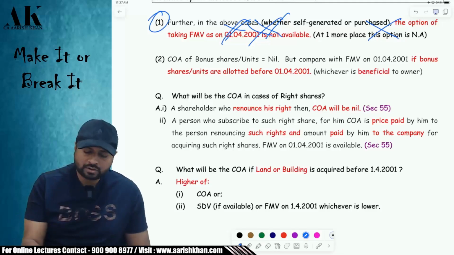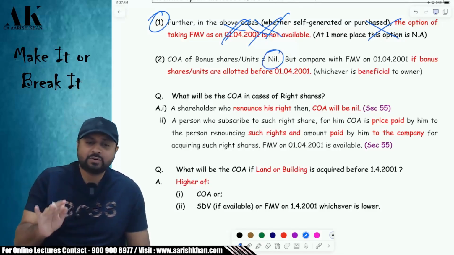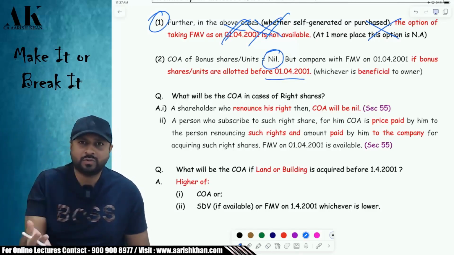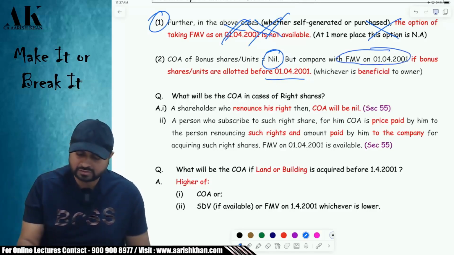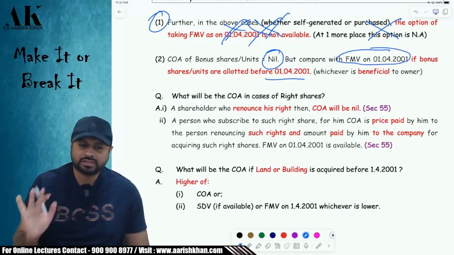By default, the cost of bonus share and unit is nil. But if the bonus units were allotted before 2001, then you can take the cost as FMV on 1/4/2001. FMV on 1/4/2001 can be taken as cost in case of bonus shares and units also.